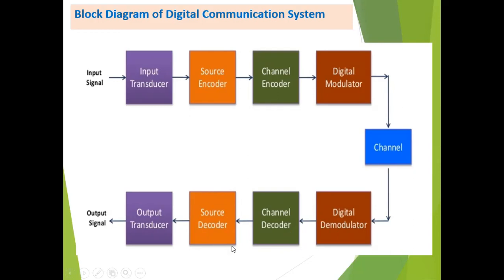The source decoding converts digital data into analog data, given to the output transducers. The output transducers give output in terms of audio, video or text, or any form of analog or discrete signal. This is a complete explanation of the block schematic of a digital communication system.